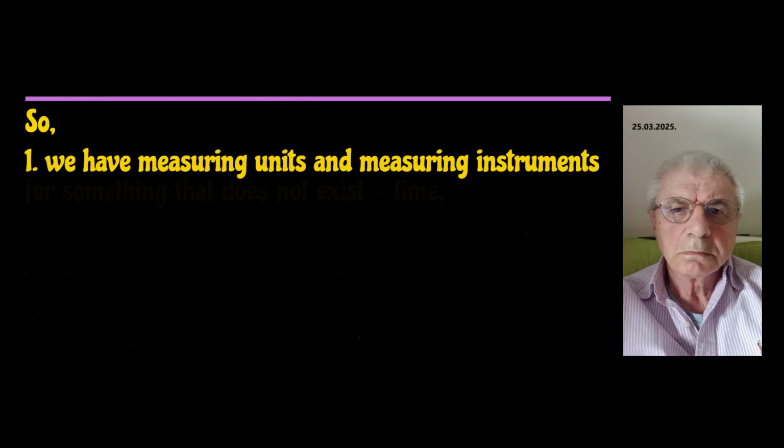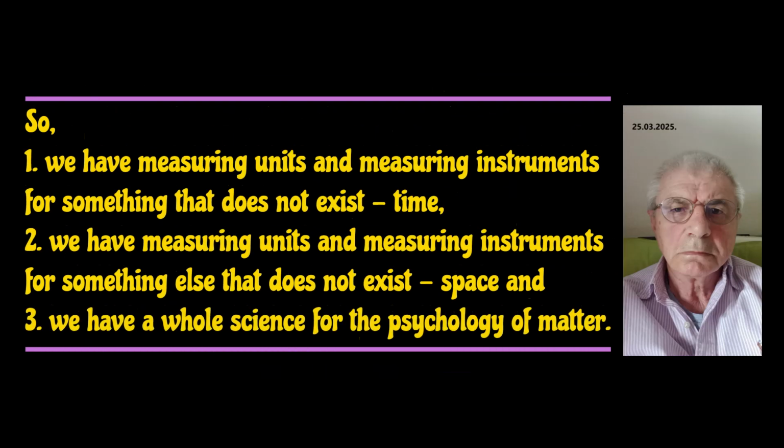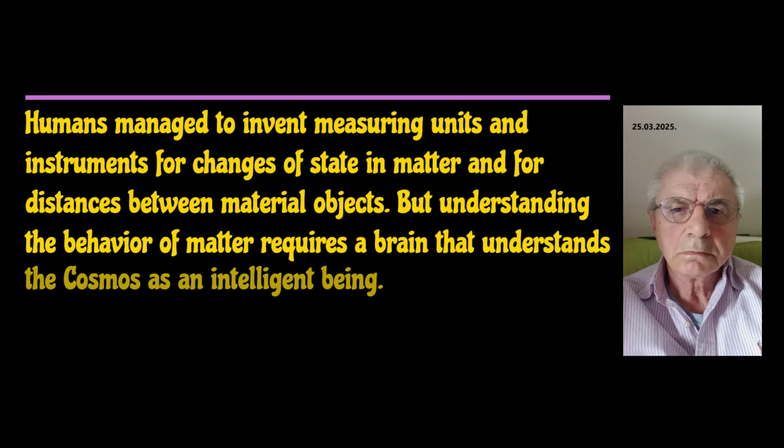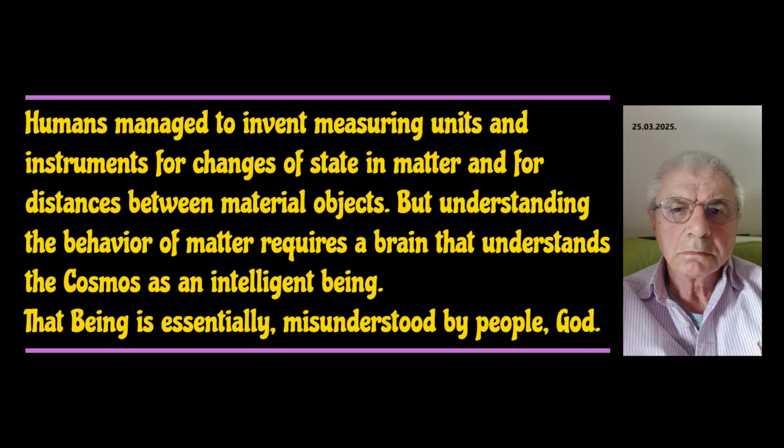So, 1. We have measuring units and measuring instruments for something that does not exist, time. 2. We have measuring units and measuring instruments for something else that does not exist, space, and 3. We have a whole science for the psychology of matter. Humans managed to invent measuring units and instruments for changes of state in matter and for distances between material objects. But understanding the behavior of matter requires a brain that understands the cosmos as an intelligent being. That being is essentially misunderstood by people, God.